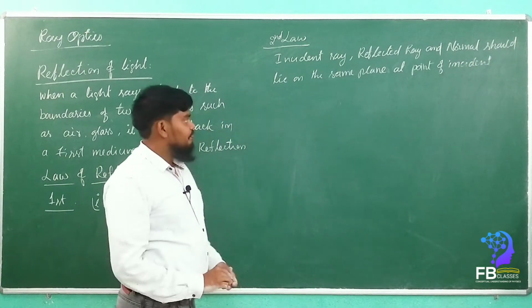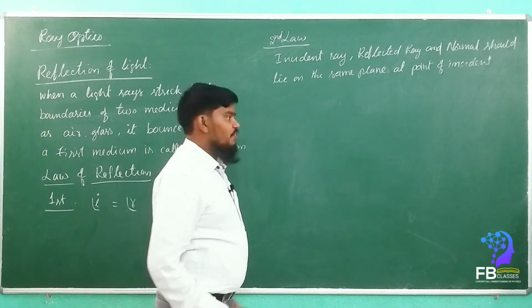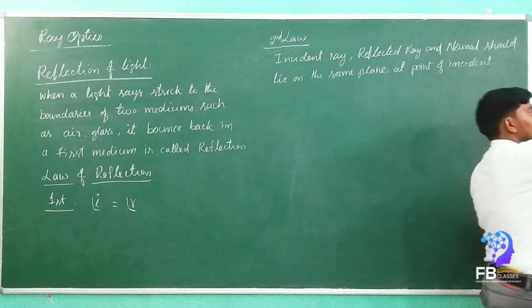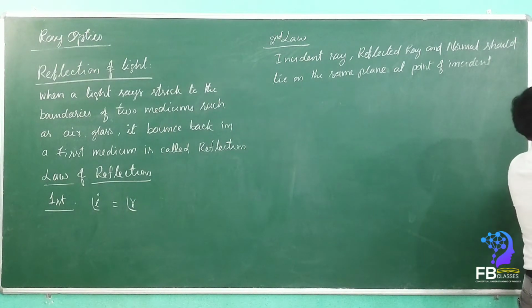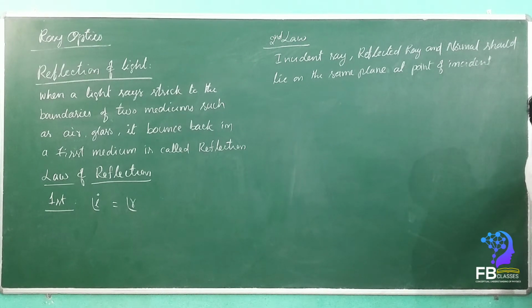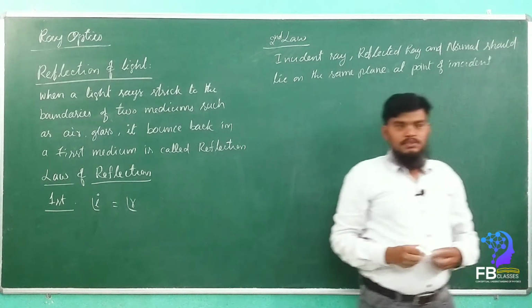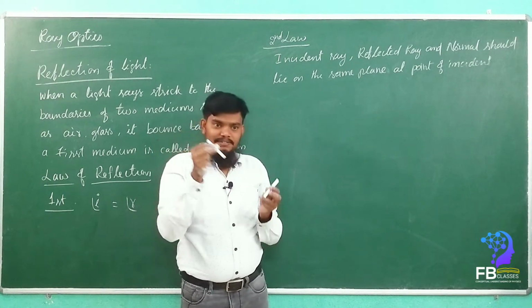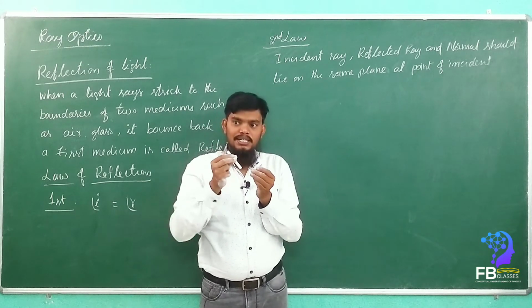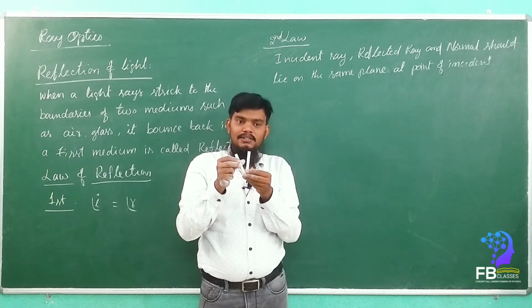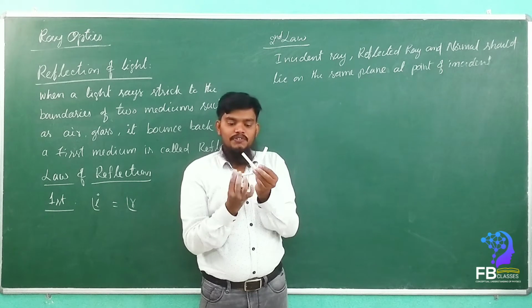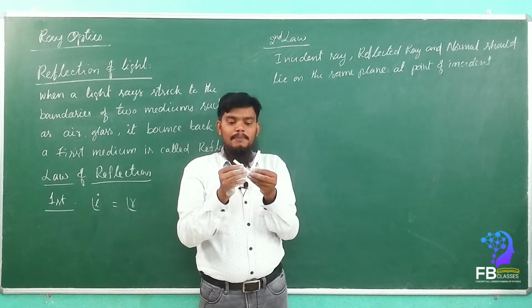See here simply how it will be. For example, if I am taking chalk pieces, if this is the incident ray and this is the normal, and here there is a surface, let's consider this a mirror.